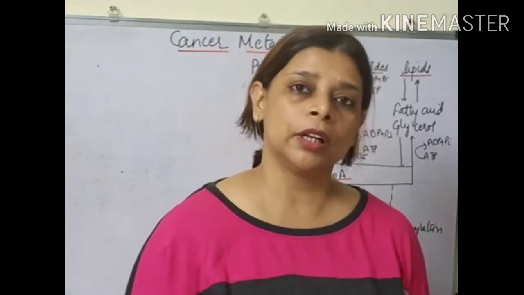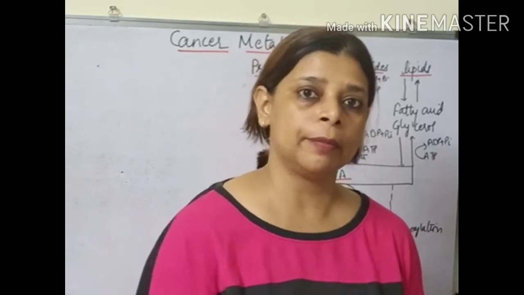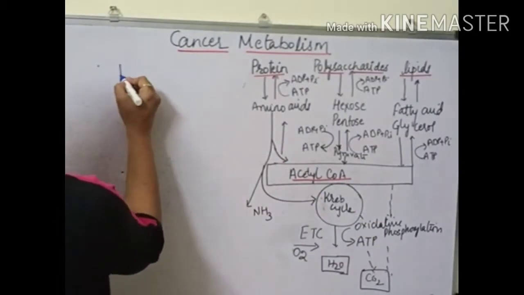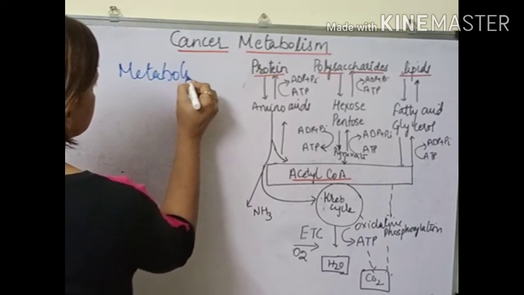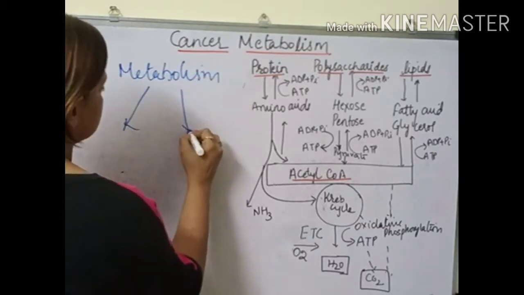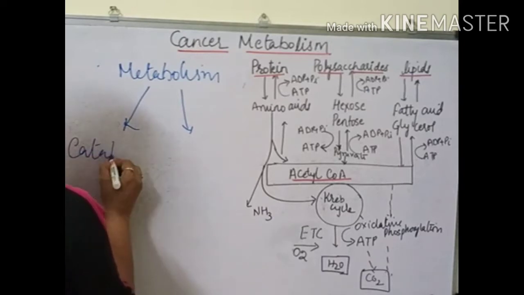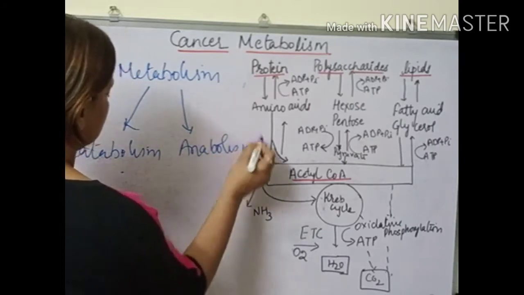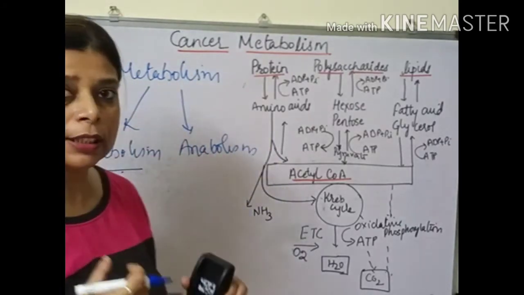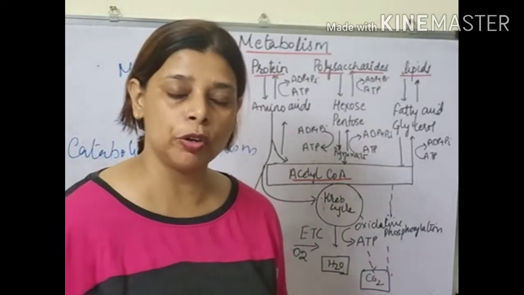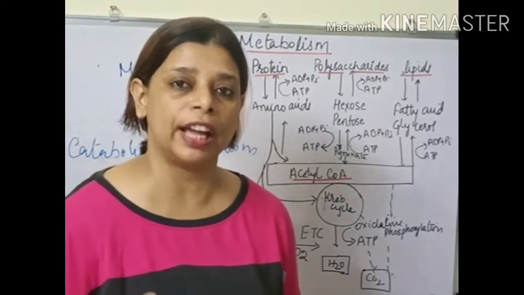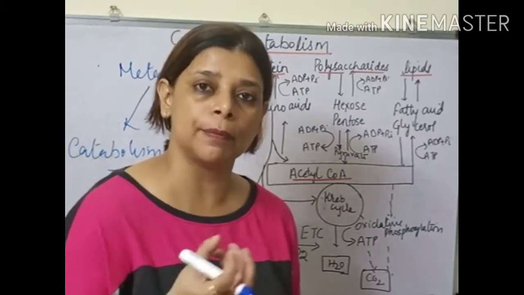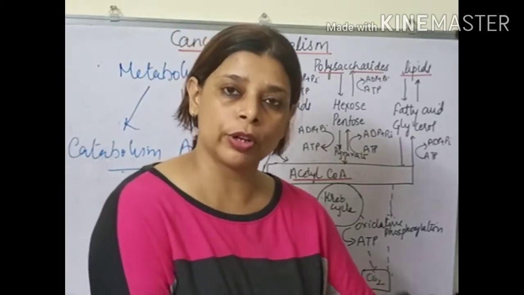Before we start with the metabolic reprogramming, let me discuss certain aspects of metabolism. We know that metabolism has two components. So we all know it is catabolism and anabolism. What is catabolism? Catabolism is the breakdown of complex molecules into a simple form with the release of energy. What is anabolism? Anabolism is building up a macromolecule from a simple form, which acts as a storage of energy.